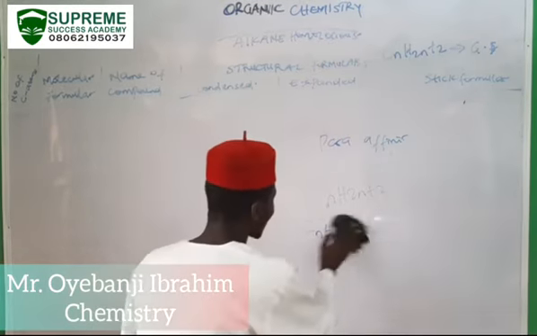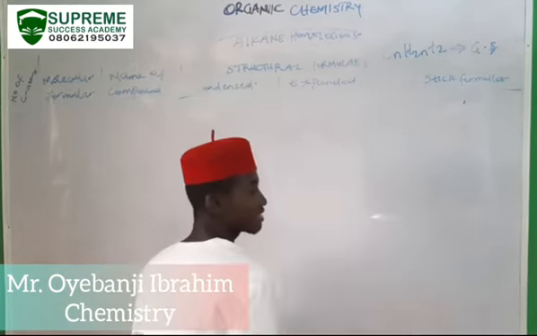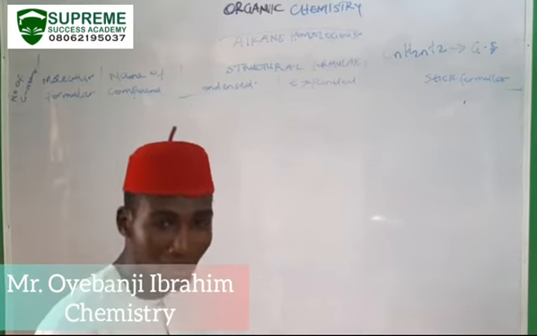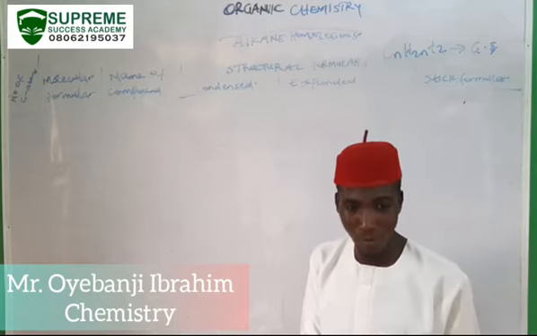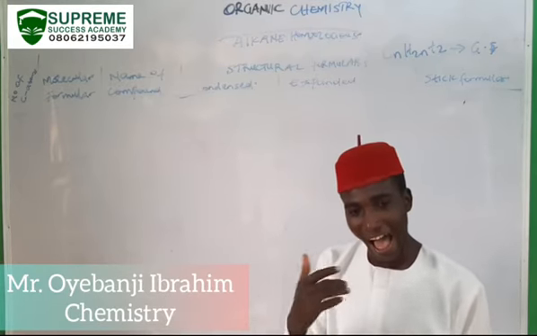So alkanes are organic compounds with carbon-carbon single bonds. They consist of carbon-carbon single bonds and they are aliphatic.